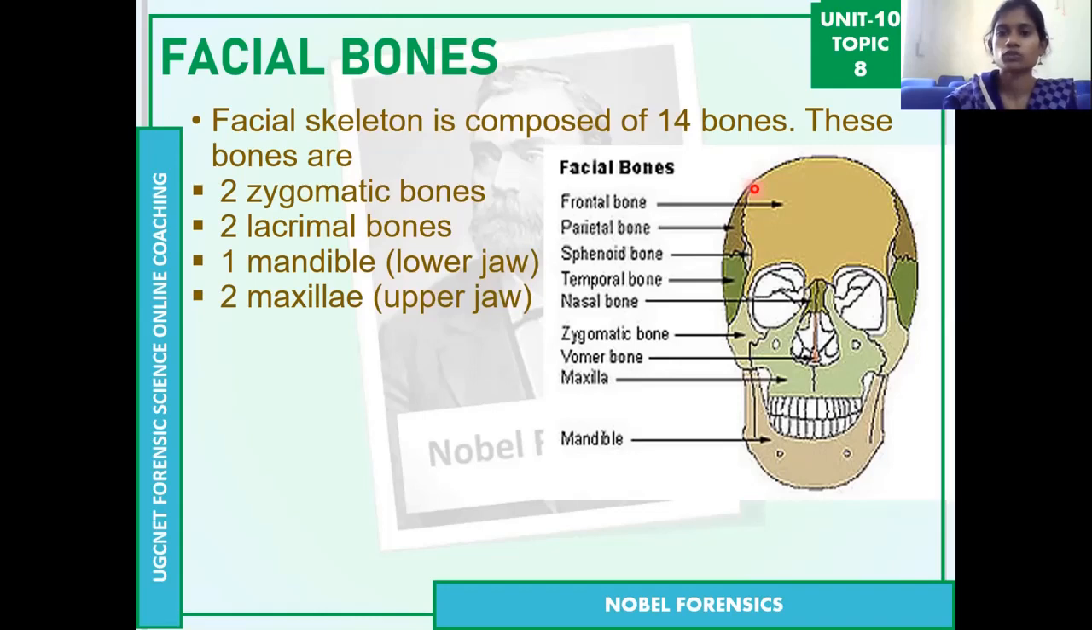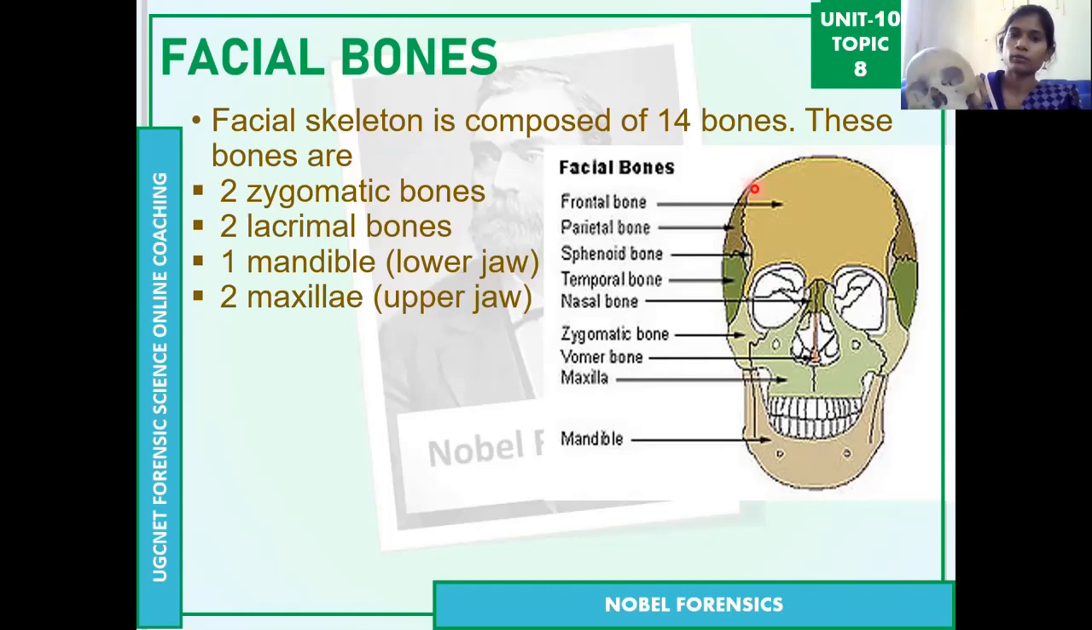So first one is the zygomatic bones. These are the cheek bones, which are the zygomatic bones. Then these are the cheeks actually. Then the lacrimal bone, the eye hole, which is the lacrimal bone.